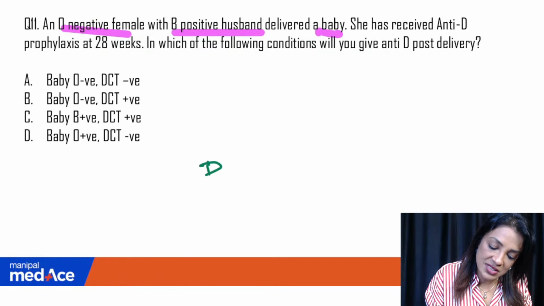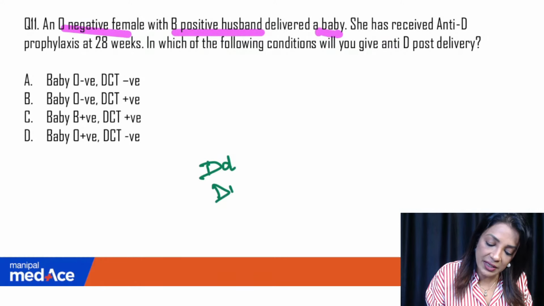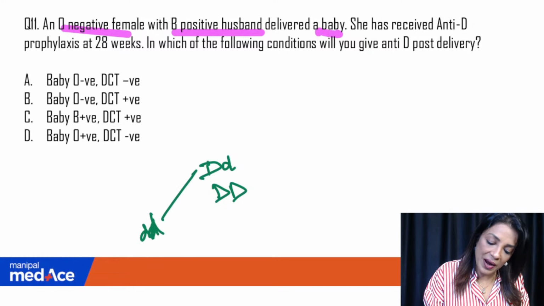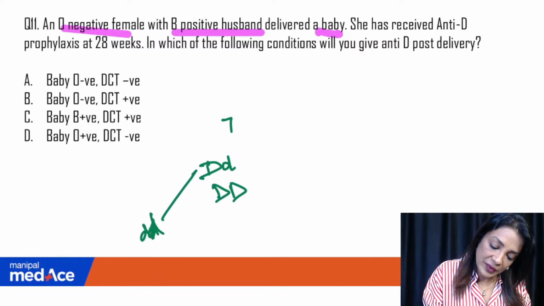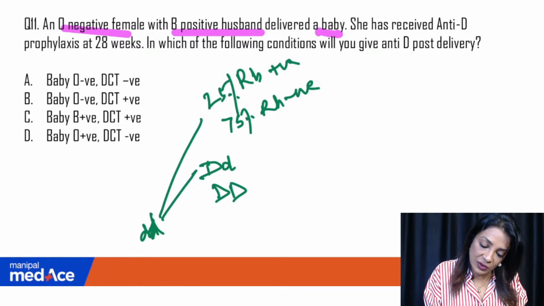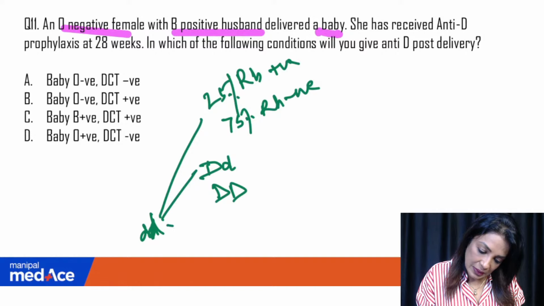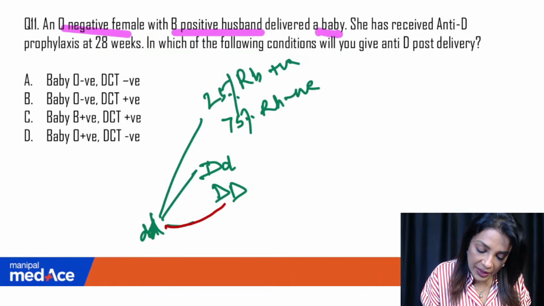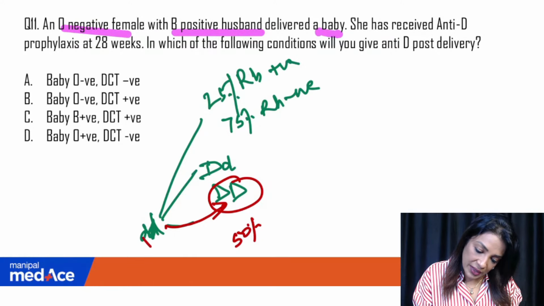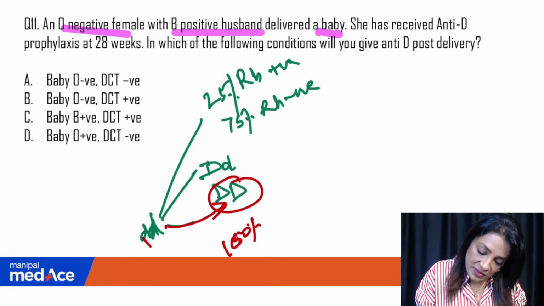For example, this husband is Dd, heterozygous. The mother is dd, she is negative. So if this mother is crossing with this particular partner, then what will happen? 2 out of 4, that means 50% of babies will be Rh negative and 50% will be Rh positive. In this case, if she is crossing with a different person, DD, that means a homozygous person, then all the babies will be Dd, so 100% will be Rh positive.